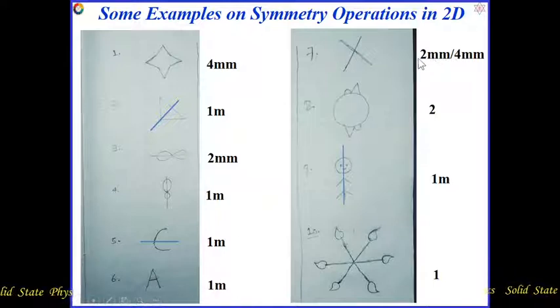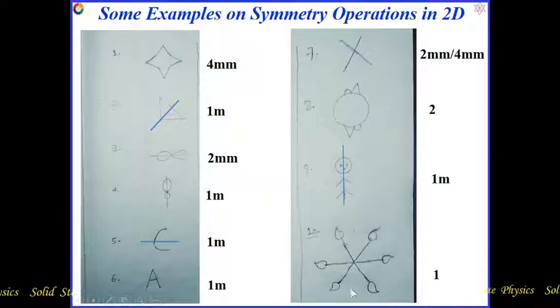Means here, if I draw a line, the symmetry operation will be 1m. And for this 2mm and 4mm: if this angle is 90 degrees, then it will be 4mm; if it is not 90 degrees, then 2mm. For this, only a two-fold rotation operation is possible. Here 1m: one reflection is possible if I draw a line here. For this one, you have to watch this figure carefully.